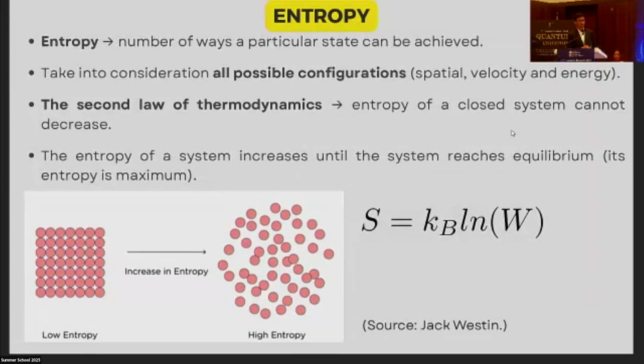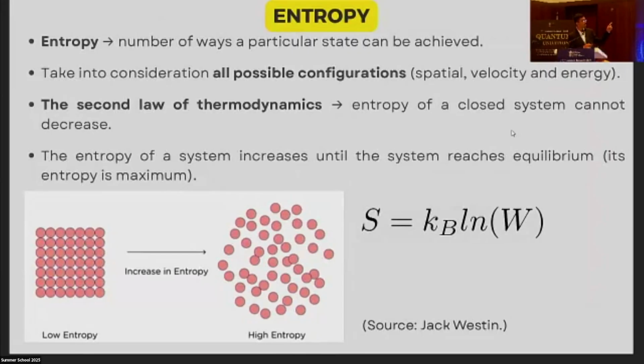Now let's talk about entropy. Okay, so entropy is a concept in statistical mechanics, and for a system with many particles, it's the number of possible ways we can define the state of the system. So we have to take into account everything, like the number of ways the particles can arrange themselves within the available volume, then the number of ways they can distribute energy among themselves, then the number of ways they can, via collisions or whatever, distribute velocity.